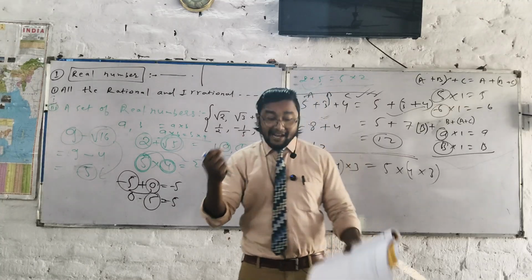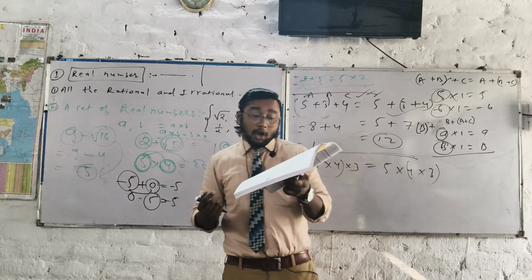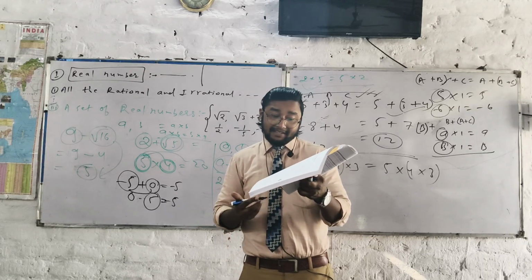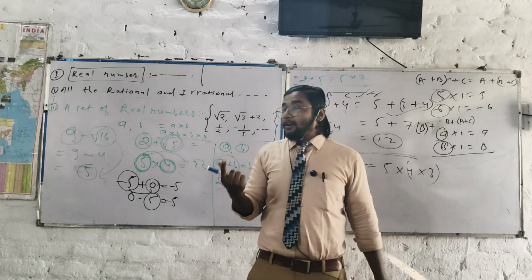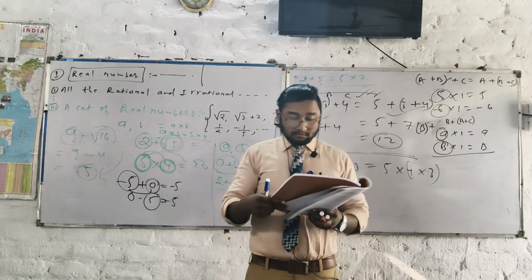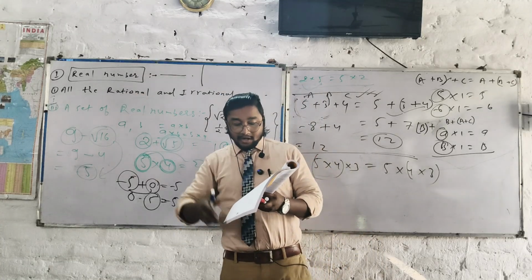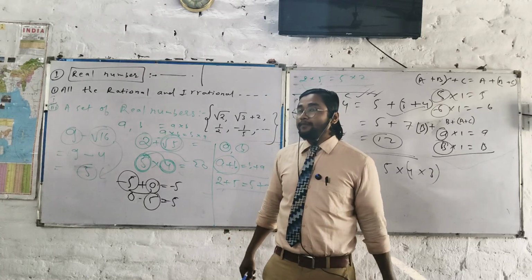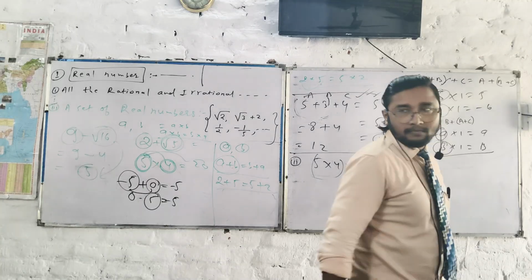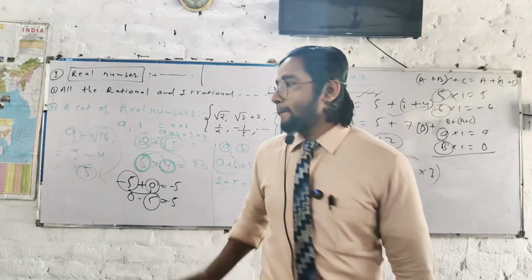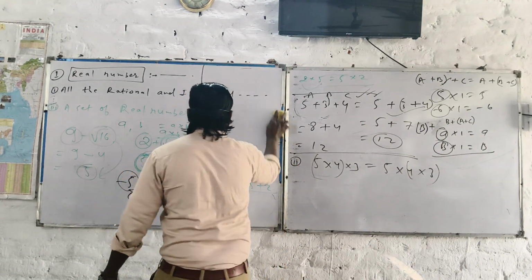The existence of the additive identity element. I can say that 0 is the additive identity. Next is the existence of the inverse element. If x is a real number, then x plus minus x equals 0.